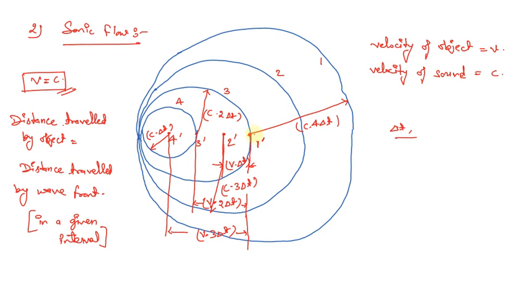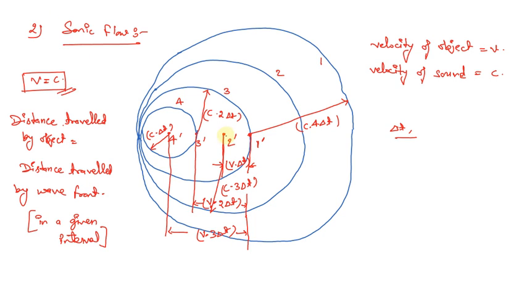In a similar way, at the delta t moment, when the object is at 2 dash, the wavefront will go by the distance of c into delta t. So this c into delta t that we have mentioned, but actually at the delta t moment, the wavefront will not be at this position.